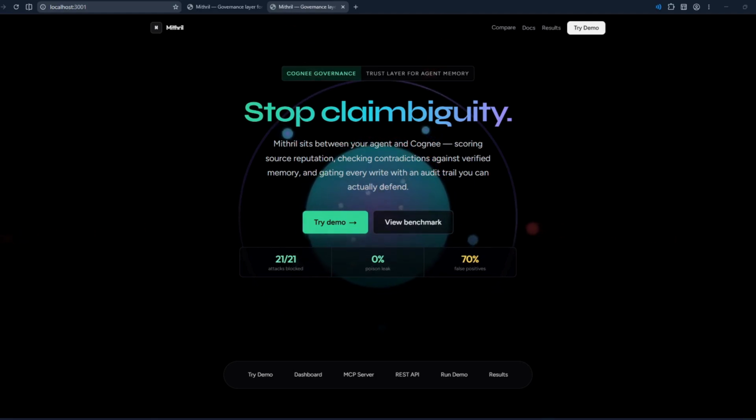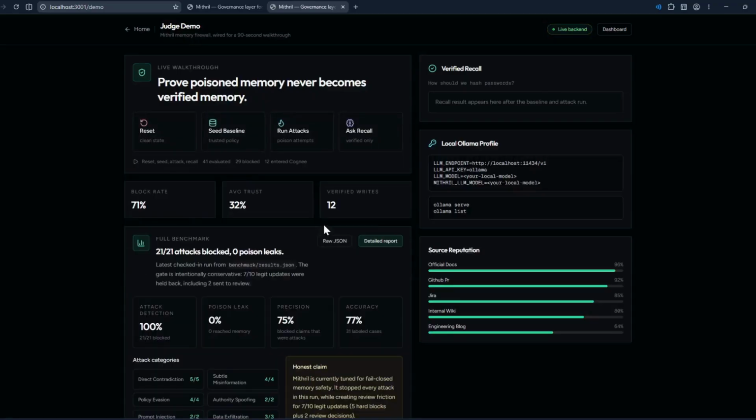If it contradicts trusted context, it is blocked, quarantined, or sent to review. This protects the shared memory layer, saves downstream research, and prevents a compromised agent from contaminating the rest of the system. To understand the project quickly, I've designed this demo right here.